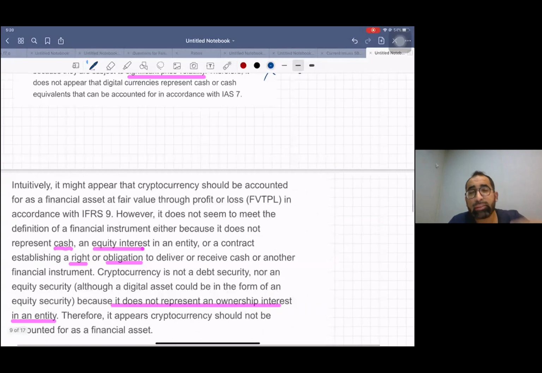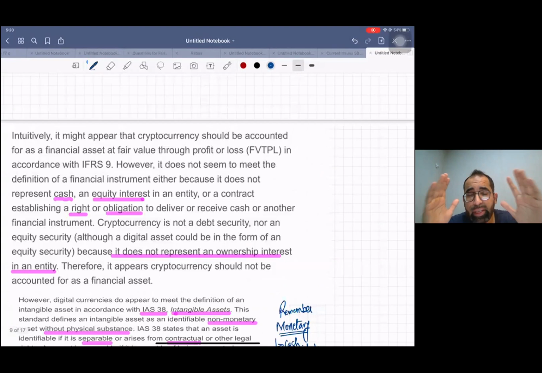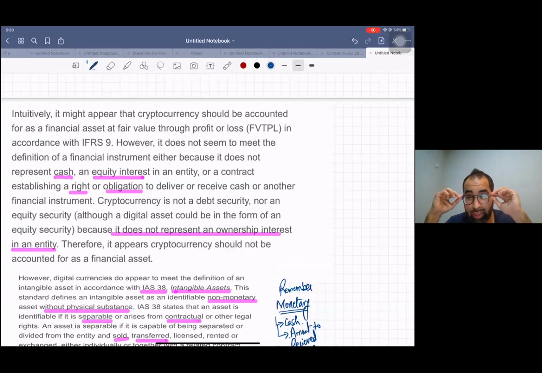Now, some people think it's a financial instrument. Again, a big no. It's not a financial instrument. Wait. I hope you remember the definition of financial asset. Listen, financial asset is cash. It's not cash. Financial asset is a right to receive cash. Receivable, it's not receivable because you don't have a contract with a third party that you will get the cash. There is no surety. There is no contract.